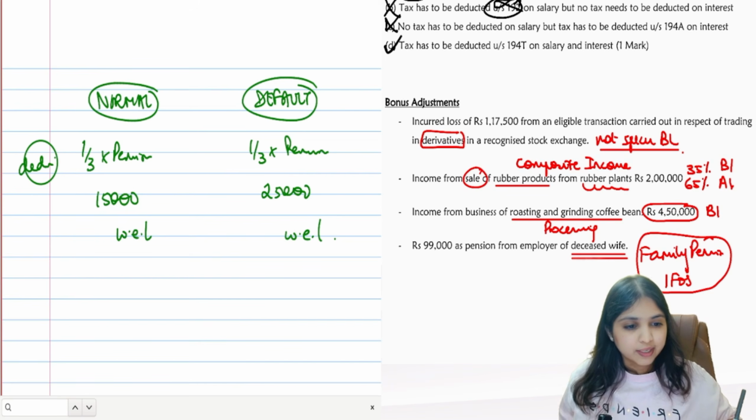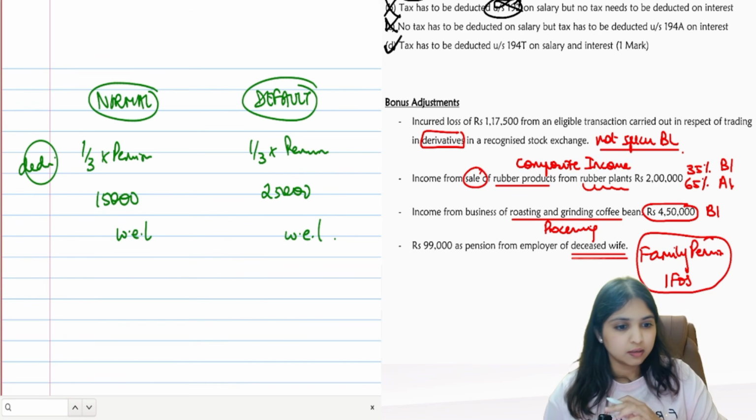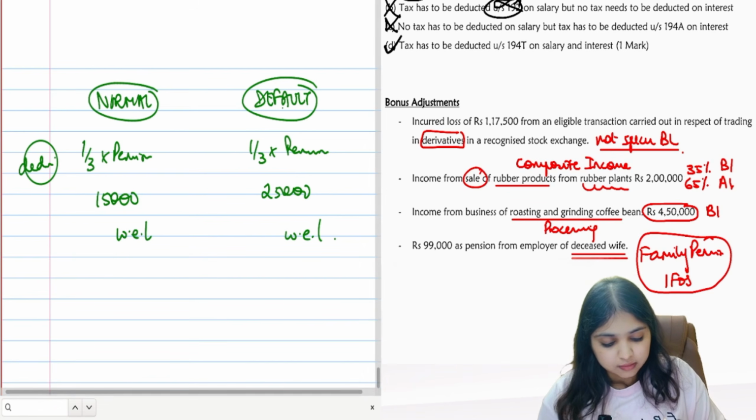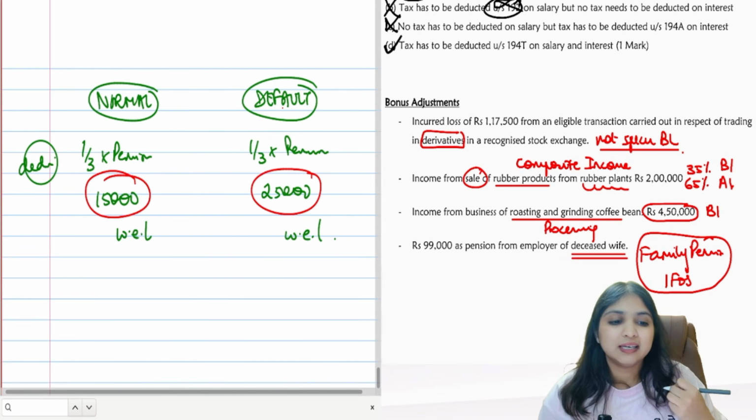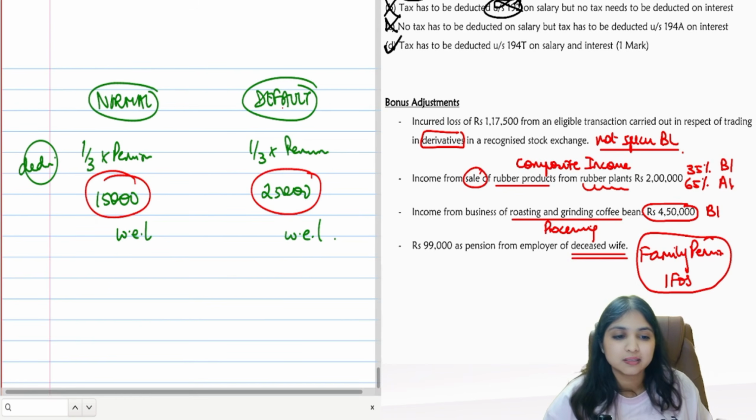You're able to hear me now, right? So just wanted to show you normal regime 15,000, default regime 25,000, then received minus exempt, balance will become taxable.